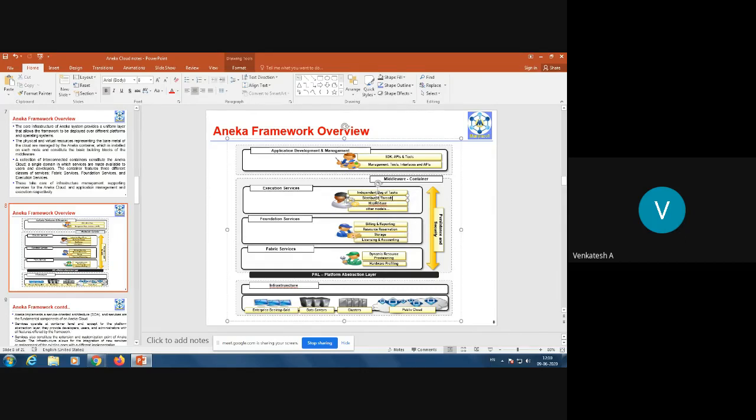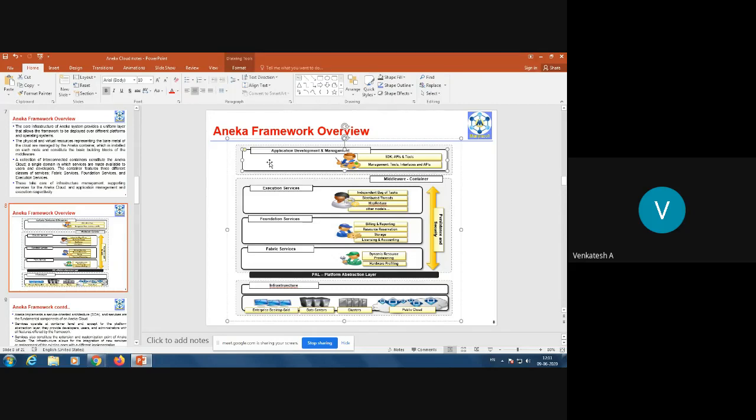The third service is execution services. It deals with independent bag of tasks. That means how to execute the tasks, sequencing them, dealing with threads, MapReduce, and other programming models. At the lower end we have the infrastructure. Above that we have the middleware container, and at the top we have the application layer, that is application development and management.